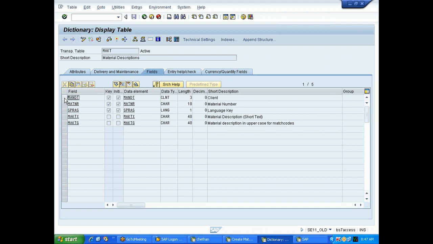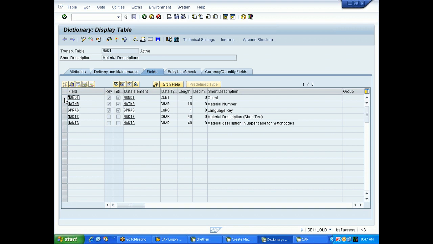So now there are two new words to you here, data element and domain. Data element and domain are helpful to define a particular field's data type and length.